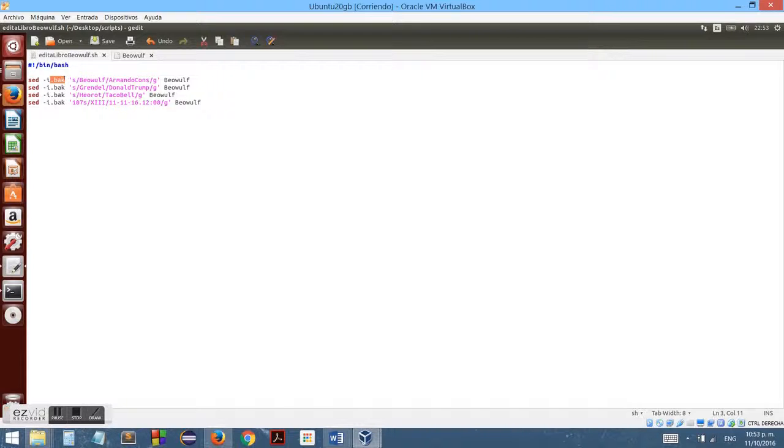So this is my expression, which is s for substitute, Beowulf, which is the name that I want replaced by Armando Cons, the name of my agent. And the g is because I want it to be global. I want it to change every Beowulf in every line. And Beowulf here is the name of my file, which I'm going to modify.